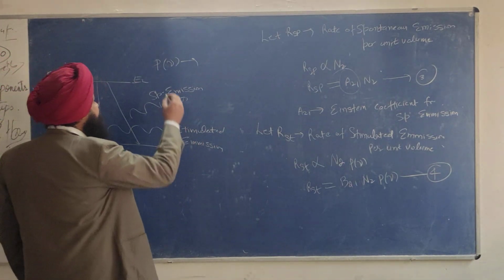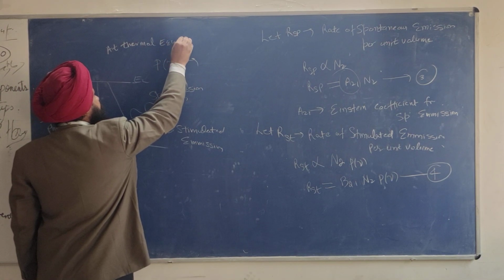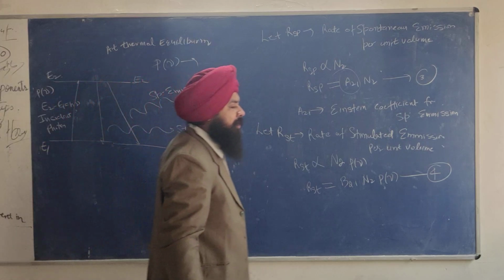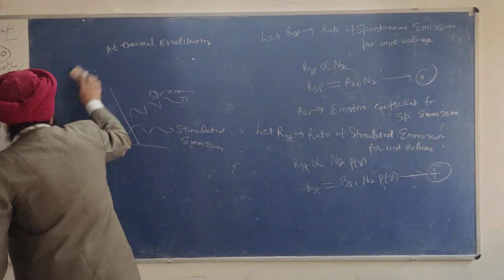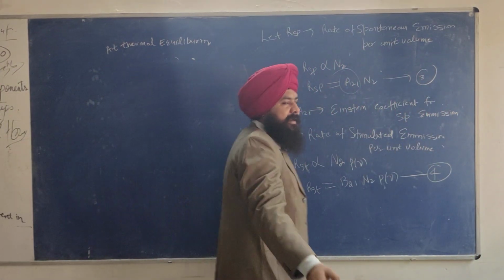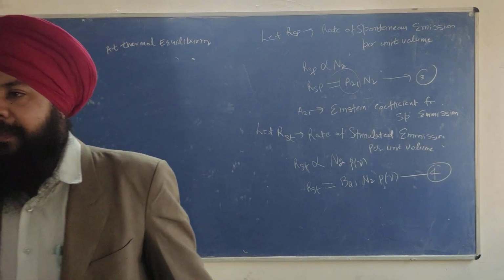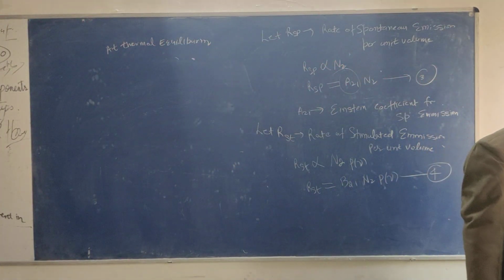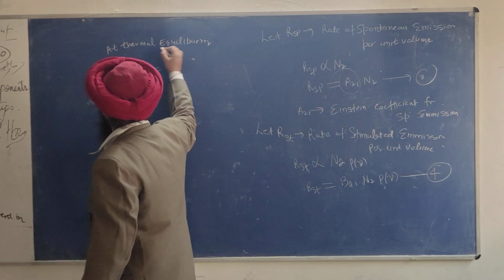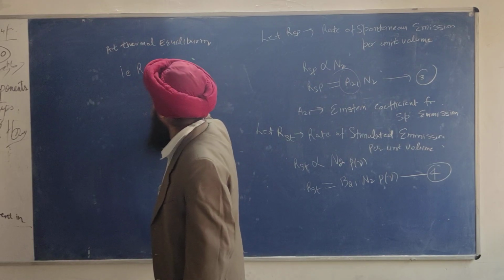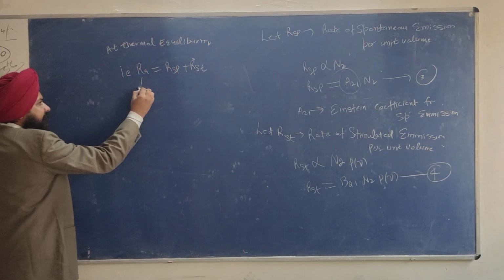Please write with the red pen. At thermal equilibrium, the rate of absorption and rate of emission are equal. That is, RA is equal to RST plus RSP, because what is RA?